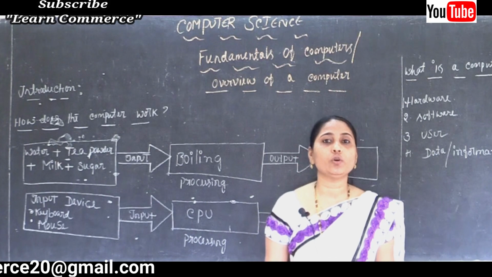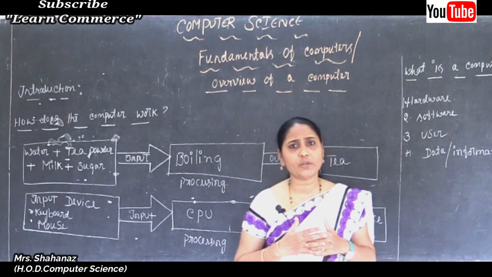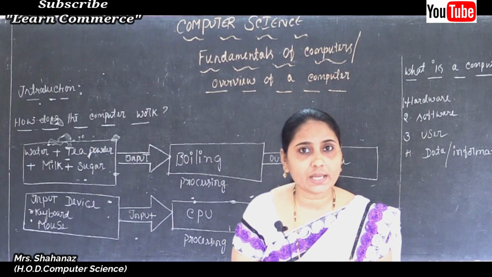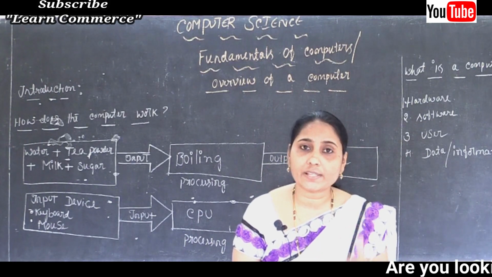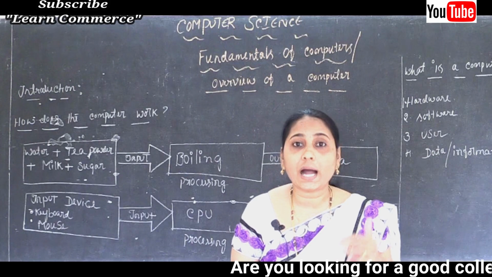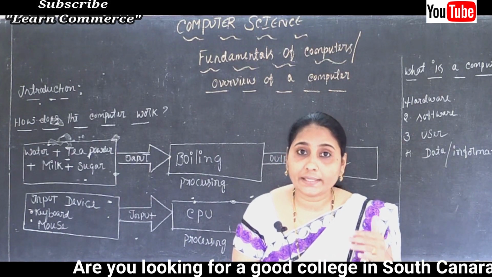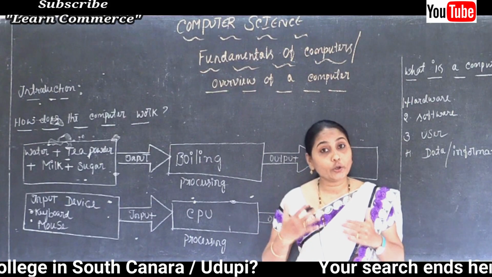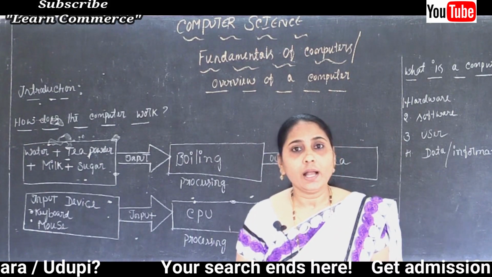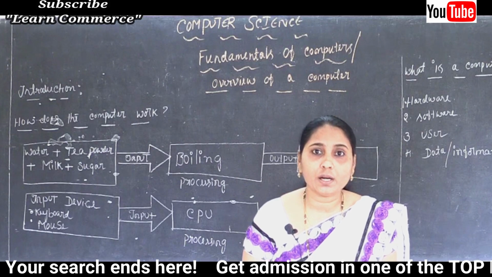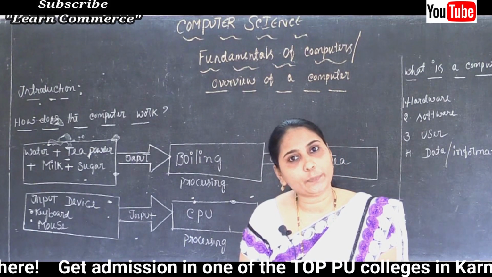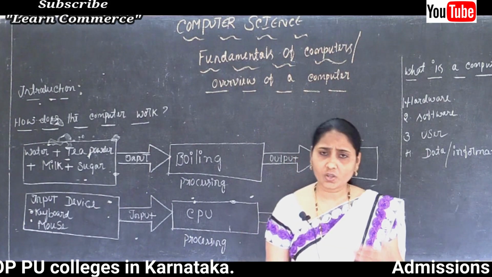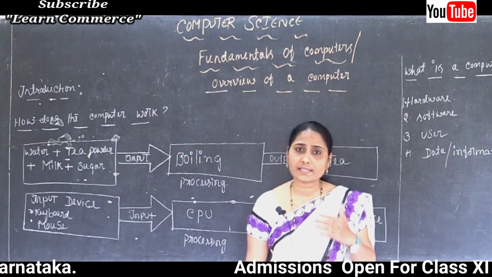Everything we are going to learn, because first PU is the basics of computer science, and also some interesting topics about algorithms and how to write a program, what a flow chart is, the arrays chapter, and the data representation chapter, that is the binary number system, octal number system, and hexadecimal.